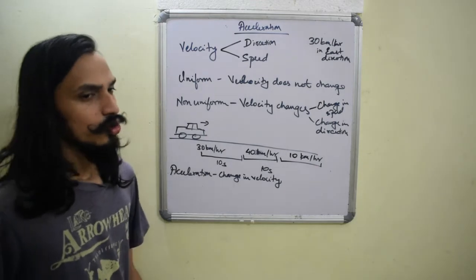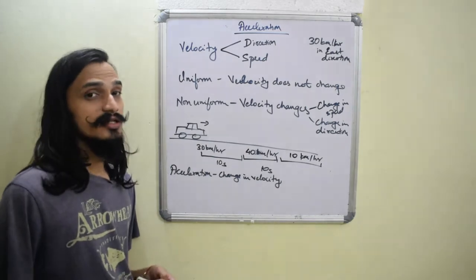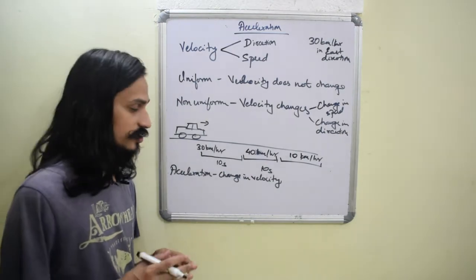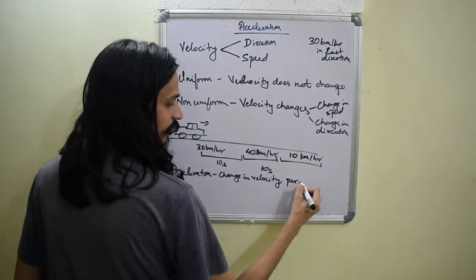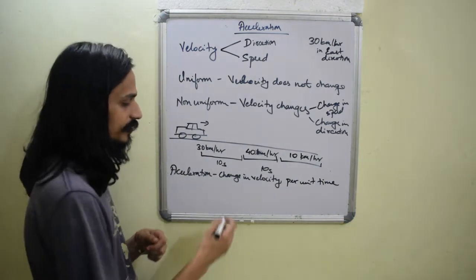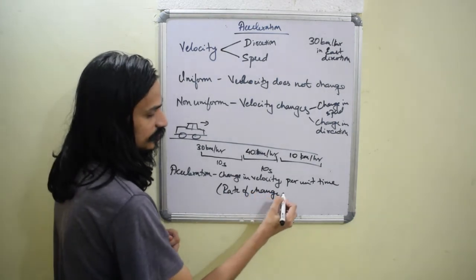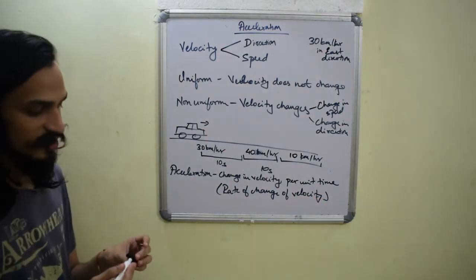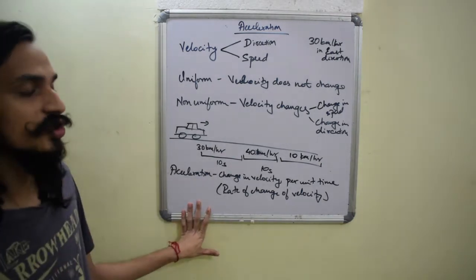Now, to understand acceleration, change in velocity is okay, but how fast is that change? For example, how much time is it taking for me to change my velocity? That is important. So we say change in velocity per unit time. It is also called, in physics, the rate of change of velocity. It means the same thing. When we say rate of change, we are talking about how much time it is taking. So either definition is fine, the meaning you should understand.